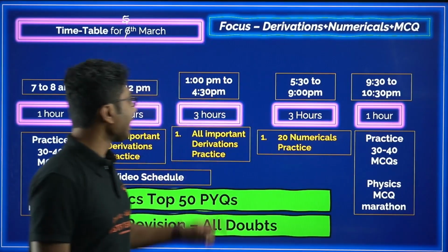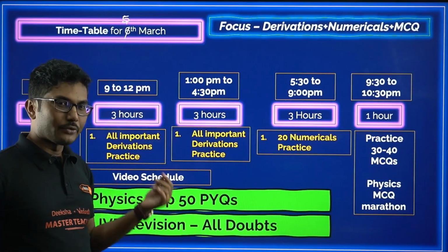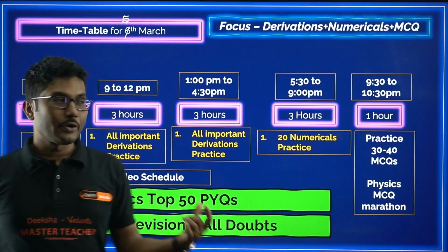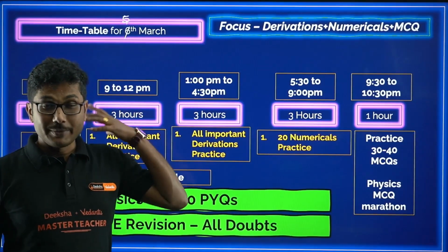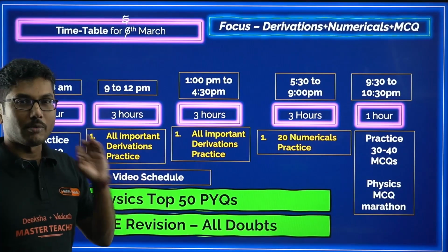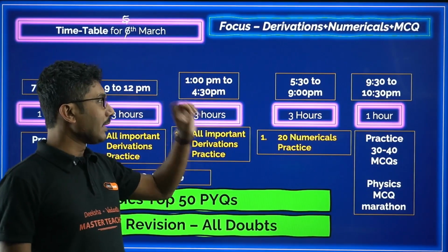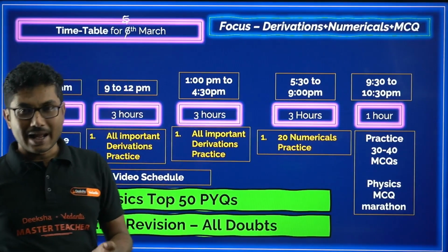Okay, then again take a 1 hour break, have some lunch. If you want to take some nap, then again all the important derivations you have to practice. Okay, this is also very important during this time. Another 6 derivations minimum you have to write. Okay, so after all the derivations are completely written, you are confident, okay, I can write the derivations, then take a 1 hour break, have some snacks, tea, or take a nap if you wish.